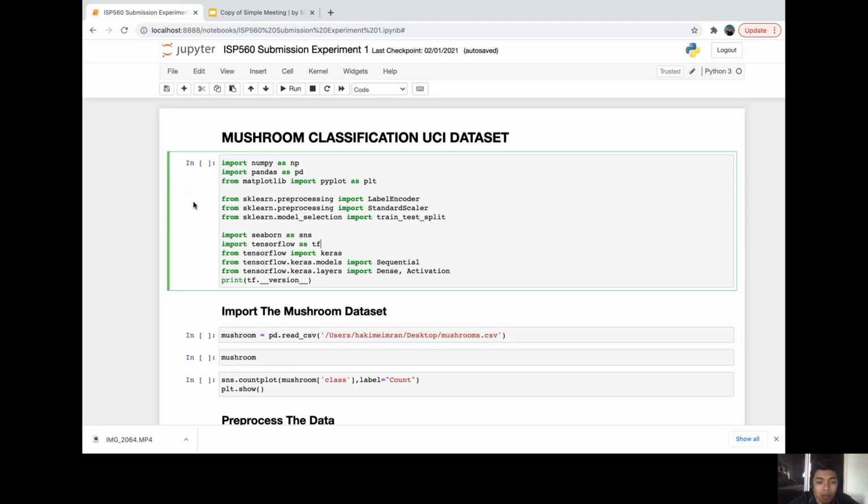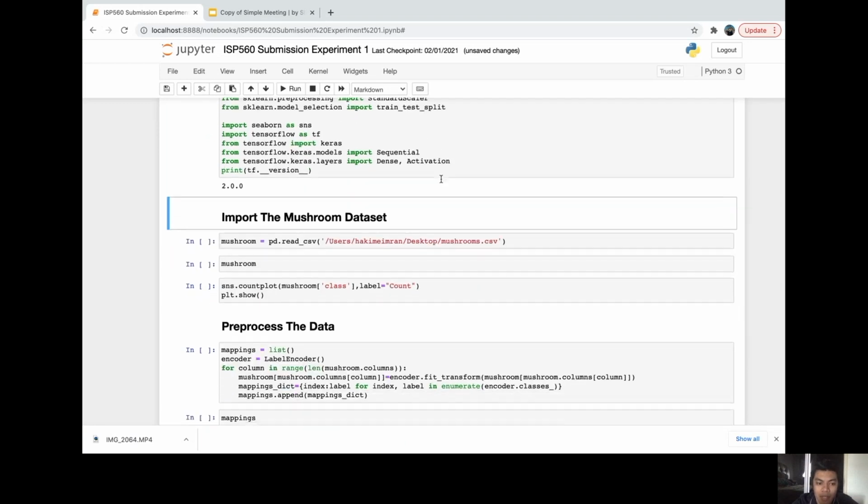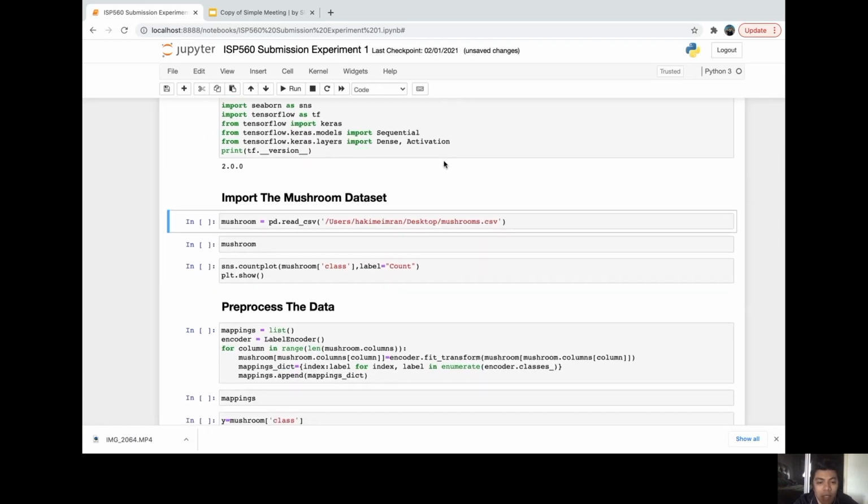Firstly, we're importing the libraries such as NumPy, Pandas, Seaborn, TensorFlow, and Matplotlib as well. So we're just gonna run this. This star here shows that it is still running. Alright. So next, we're gonna load our data set using pandas.read_csv, and we're gonna paste the file path of the data set on my Mac. So we're gonna run that, and there it goes.